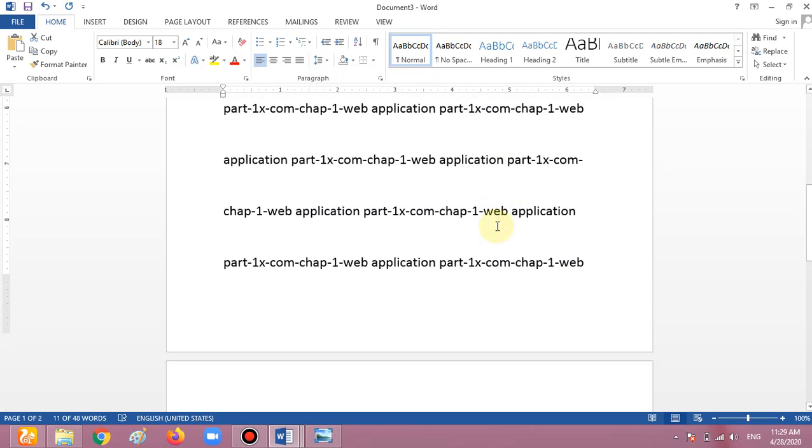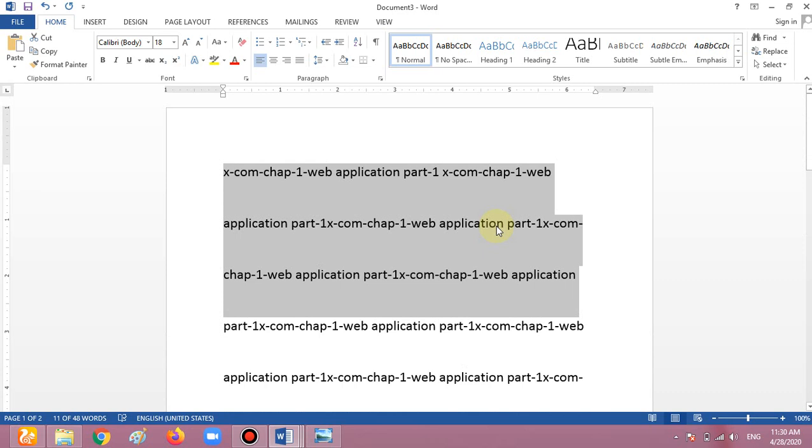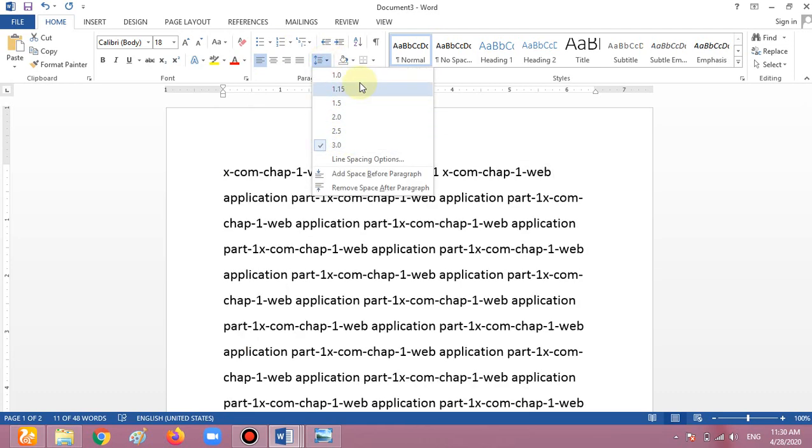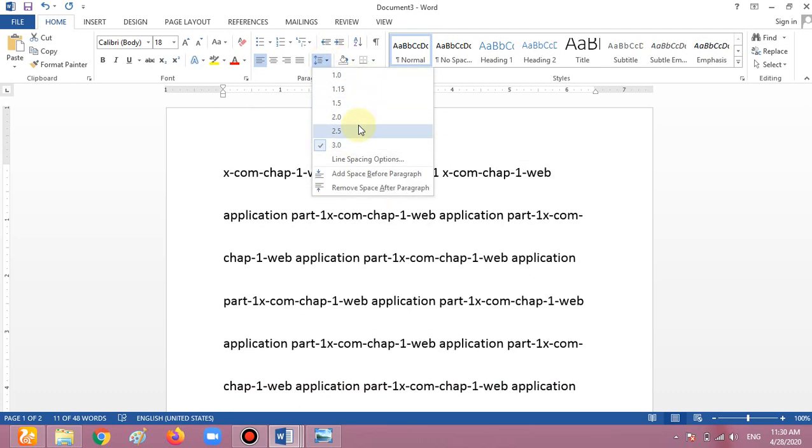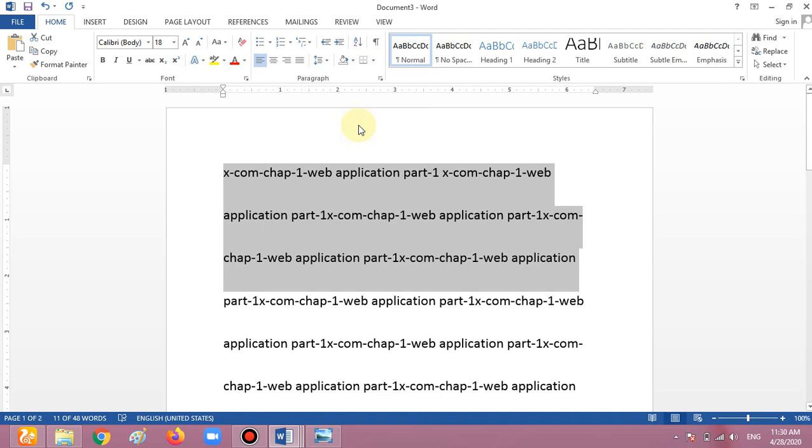Look, the space is increasing between the lines. How can we do it? We go to the Home tab, choose line spacing and paragraph spacing, select the paragraph first and choose the distance between the lines. Okay, this is how we use the paragraph spacing system.